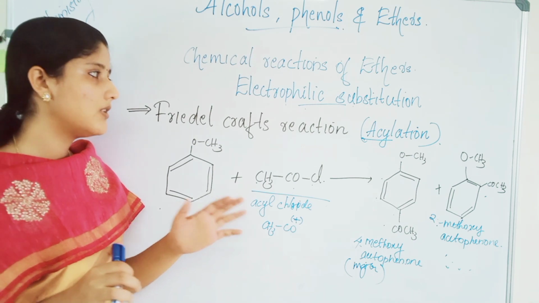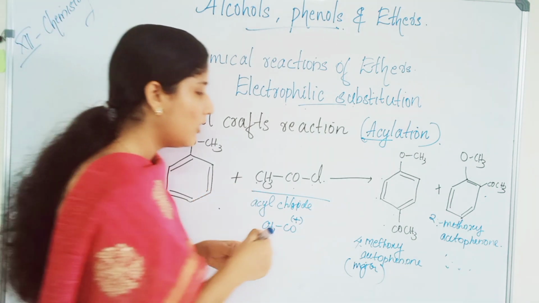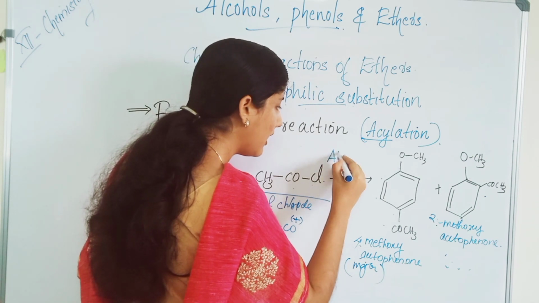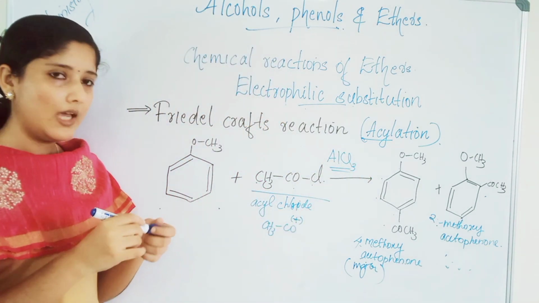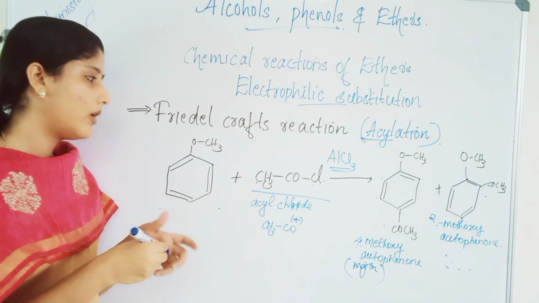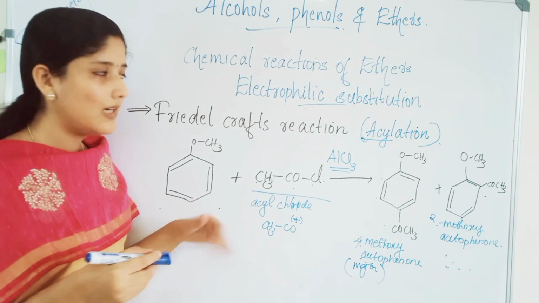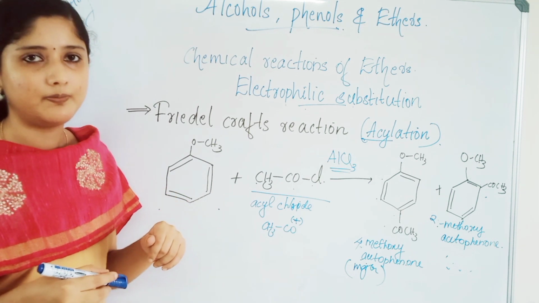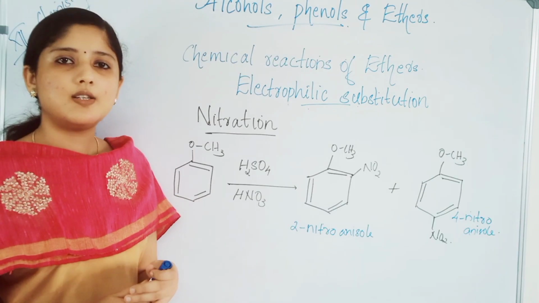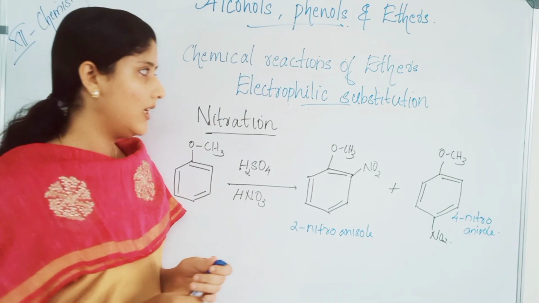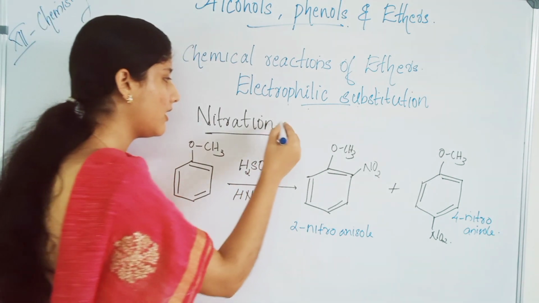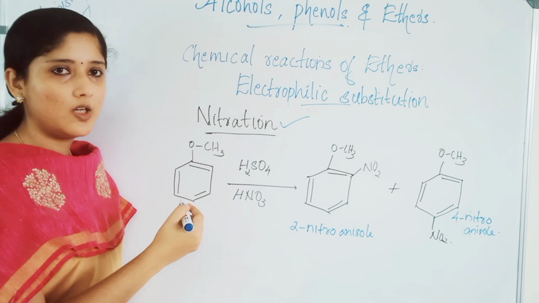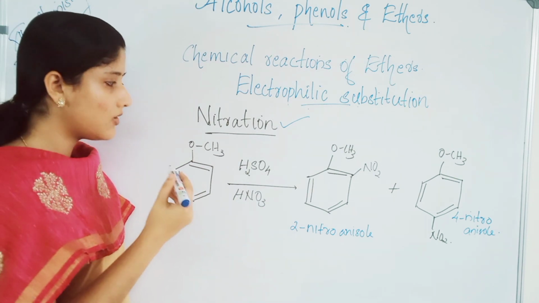Similar to the alkylation reaction, here also anhydrous aluminum chloride, AlCl3, will be the catalyst used in this reaction. The last reaction that we are going to study in electrophilic substitution of aromatic ethers is the nitration reaction. Nitration. So the NO2 group will be the electrophile, isn't it?